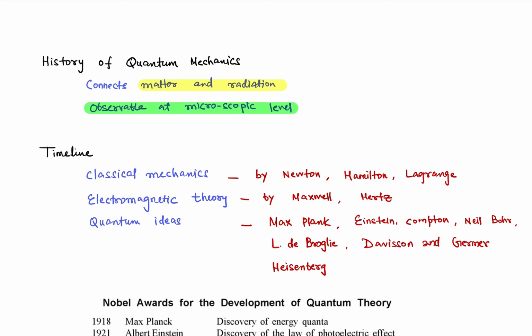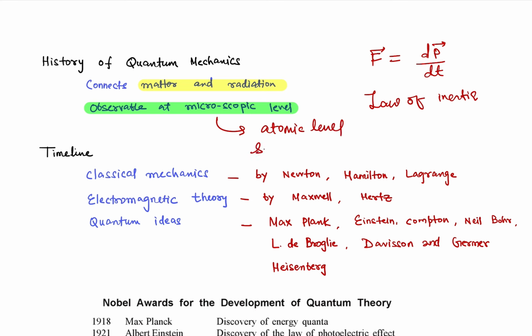For example, we know Newton's laws of motion, that external force is actually the rate of change of momentum, or laws of inertia, or the action of a pendulum or whatever you may imagine. These all are macroscopic phenomena. But what happens at the atomic level and what happens at the subatomic level? This is what we do talk about in quantum mechanics.